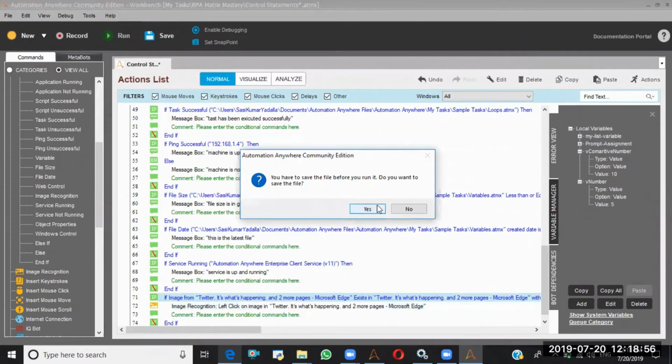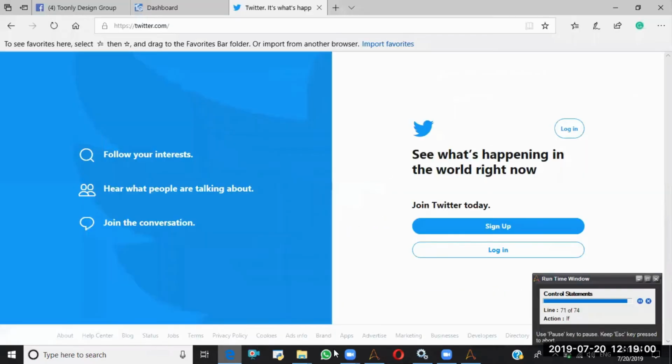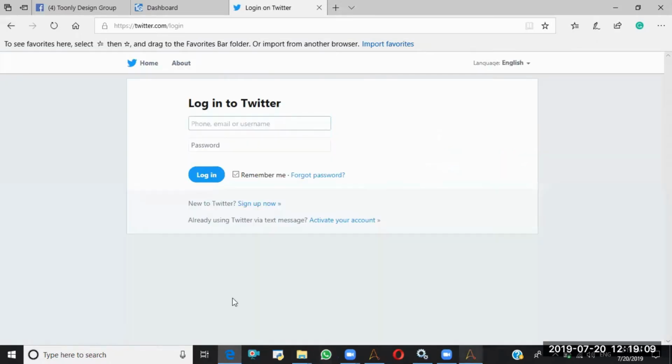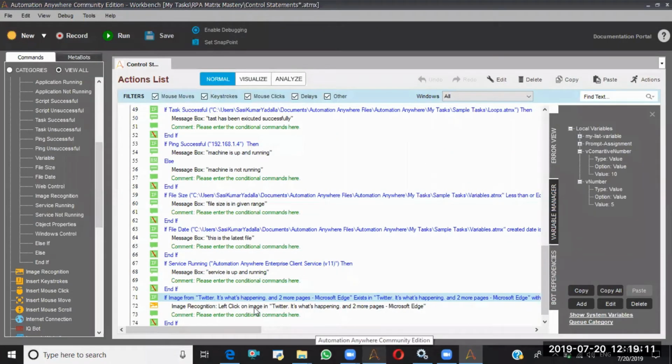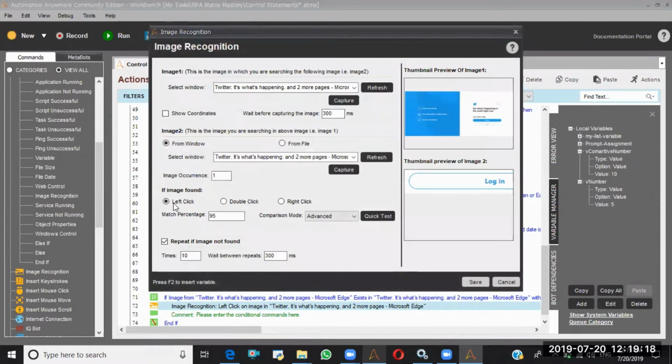Now my bot should click on the login button. See, it's clicked on the login button because of what I wrote here: if this particular image existed, then perform the click operation by using image recognition. In this image recognition, you can find a lot of things. You can do the left click, the double click, and the right click, depending on your requirement.